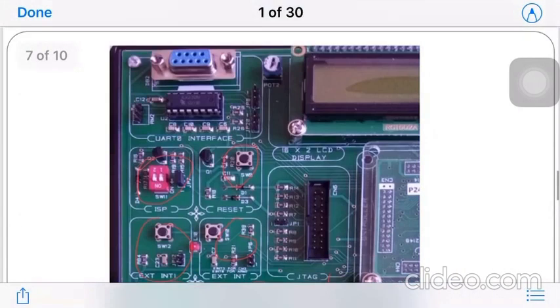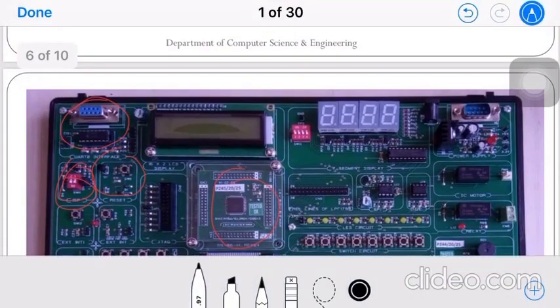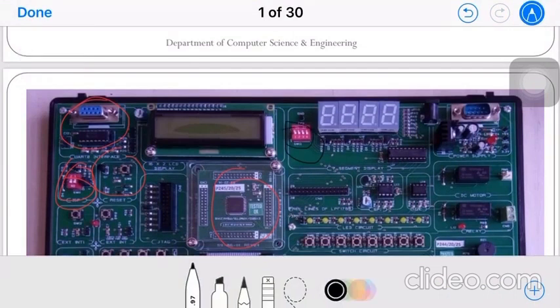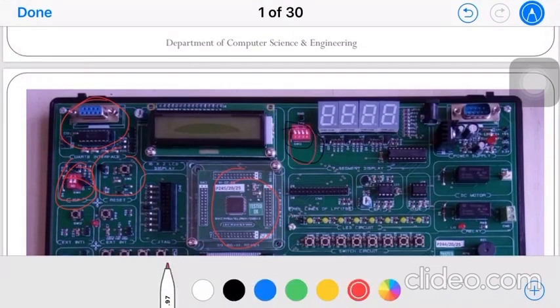For this 7 segment there is also a red color switch, a button, provided. When that particular button is on, all the 4 segments are active. If you turn off any particular button, the particular segment will be off. And this LCD display is provided, so whenever you press any key, or if your microcontroller wants to send or receive anything, that can also be displayed on this particular LCD display.